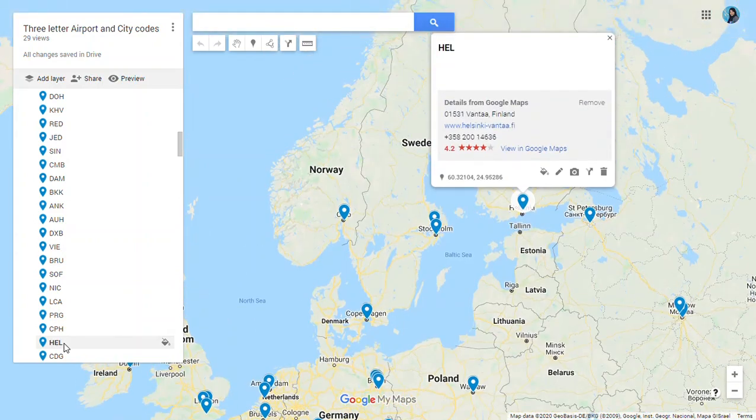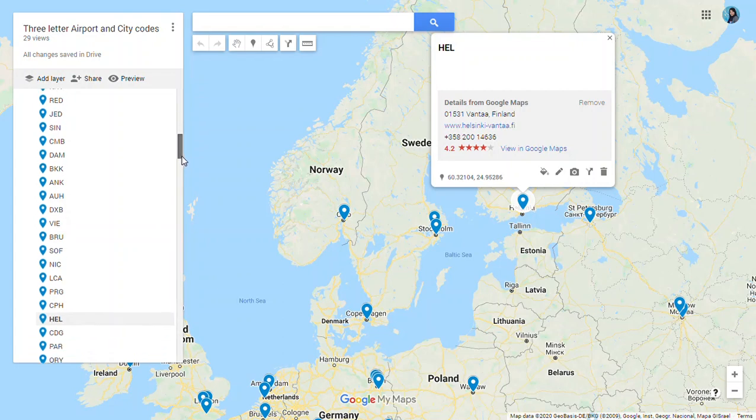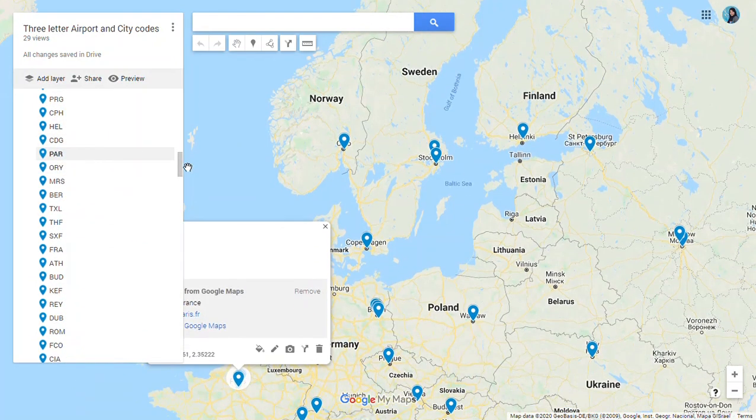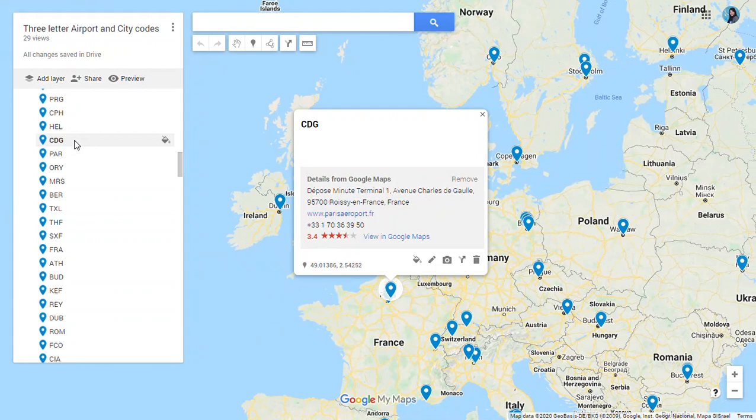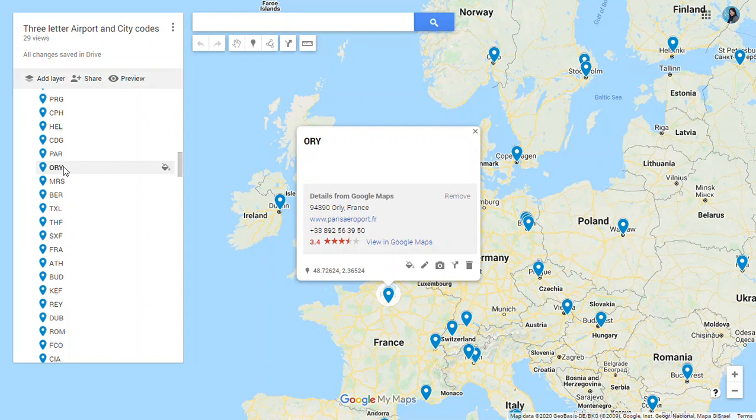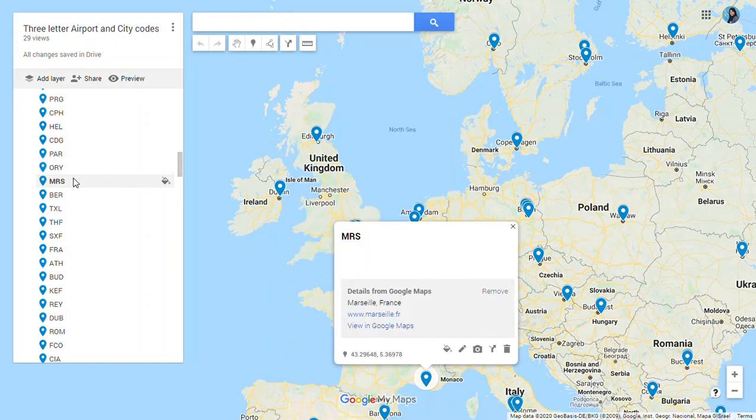Helsinki Airport in Finland, we have Helsinki, HEL is the code. Now next go to Paris. Paris code is PAR. In Paris, you'll find Charles de Gaulle Airport, CDG, and Orly Airport, ORY. Then we have Marseille in France, MRS for Marseille.